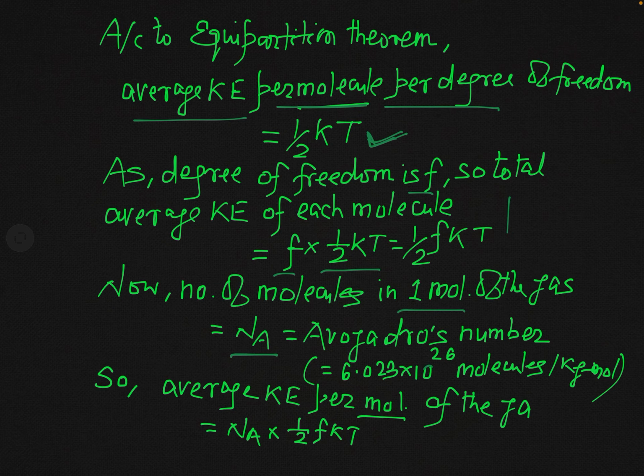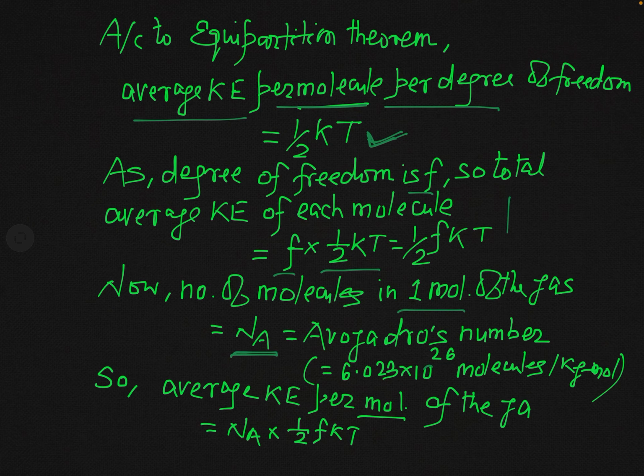Remember, this is per kg mole. If you write gram mole, then the power will be 23 instead of 26, if we use gram, not kilogram. So in 1 mole of a gas, the number of molecules is equal to Na.